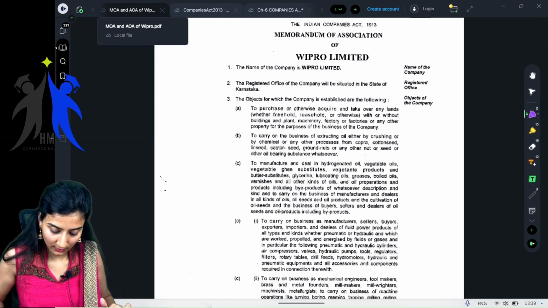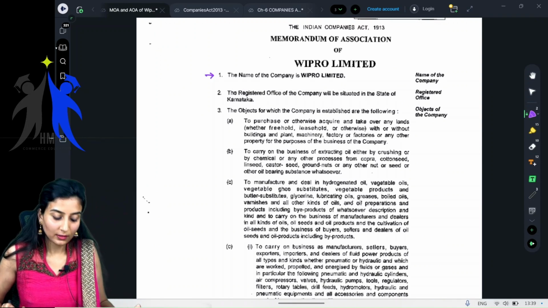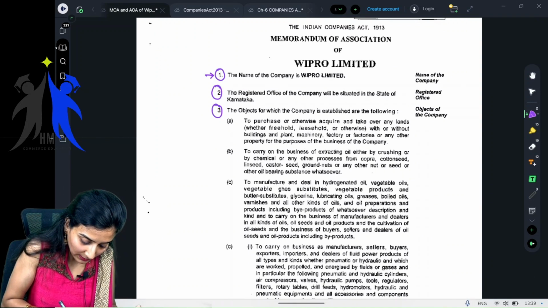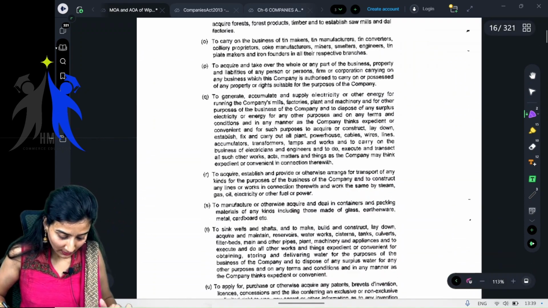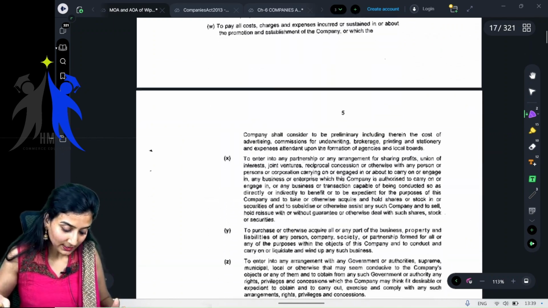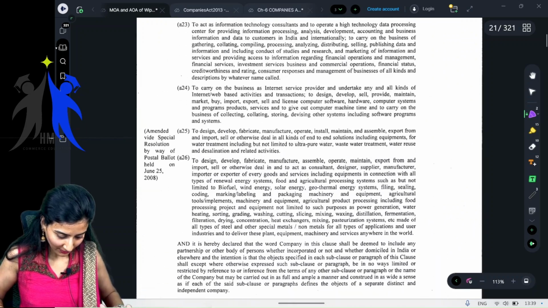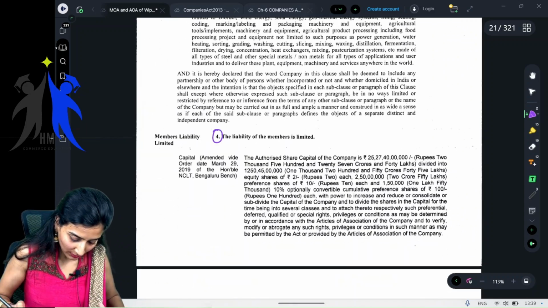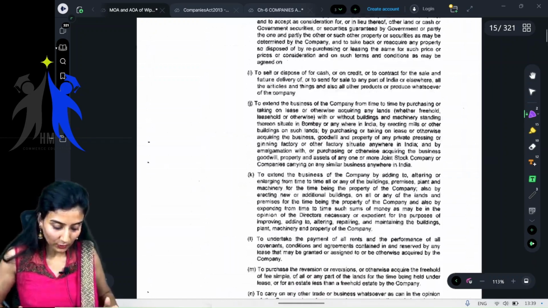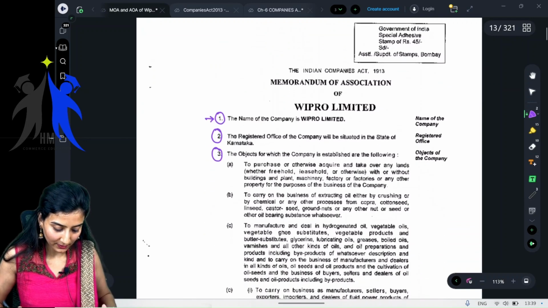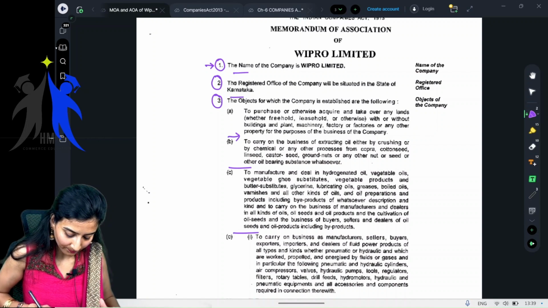Yes, children. See, this is clause number 1. Is it numbered? See, 1, 2, 3. These are the objects. Objects can be main objects and ancillary objects. See, so many objects here. Again, here comes 4. The memorandum of association is numbered and divided into paragraphs. See, so many paragraphs. Yes or no?